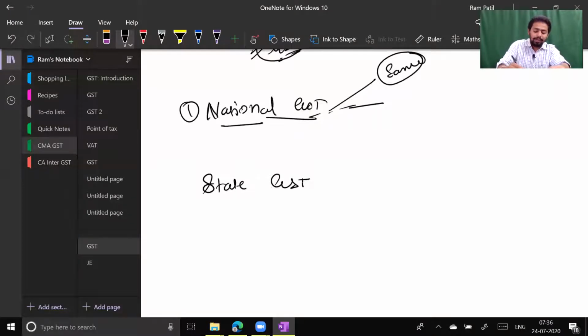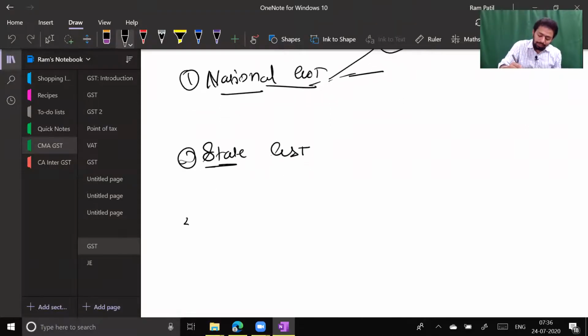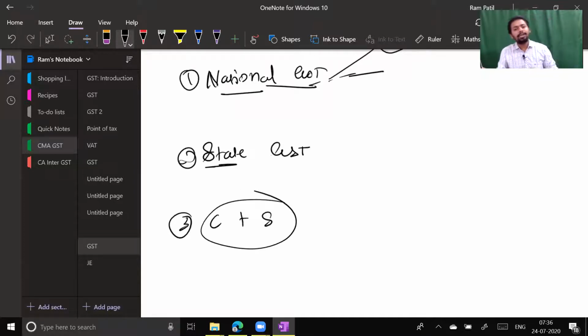So there are two types of countries internationally: those having only one GST for the whole nation, and those having one GST for each state, with no central GST, only state GST. And then very few countries have central GST plus state GST. That means this is a dual model.